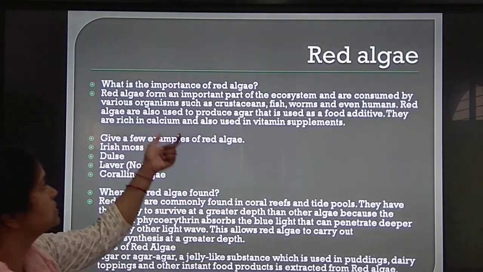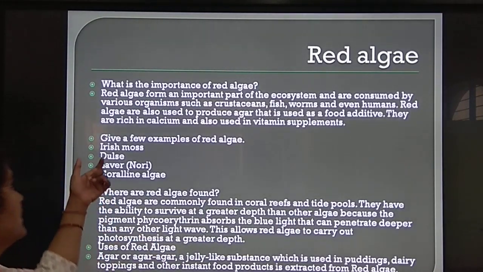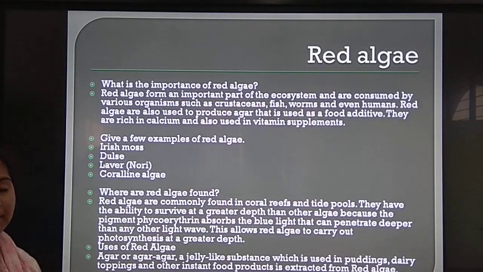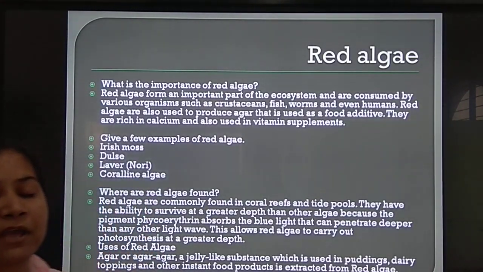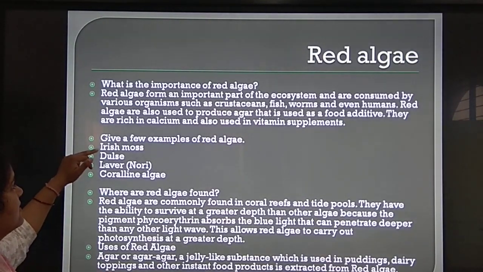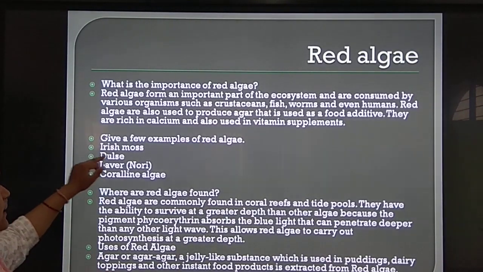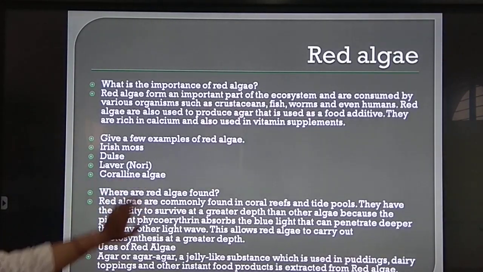Red algae are also used to produce agar, which is used as a food additive. They are rich in calcium and are also used as vitamin supplements. Here are a few examples of red algae: Irish moss, dulse, laver, and Corallina algae.